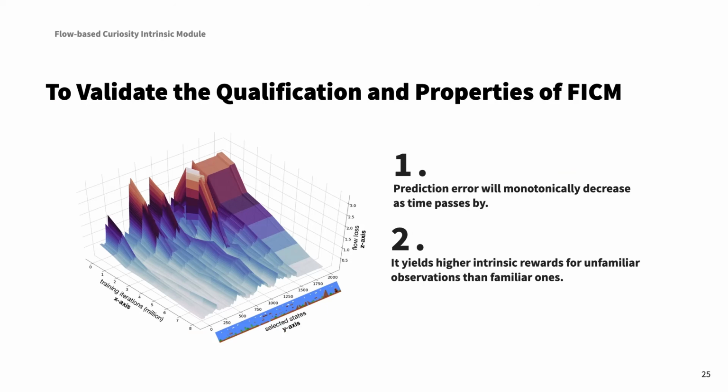In order to validate the quantification and properties of FICM, we need to know that the prediction error monotonically decreases as time passes by, so the RL agent will get less reward as time passes by. And from this image, we can see that it yields higher intrinsic rewards for unfamiliar observations than familiar ones.